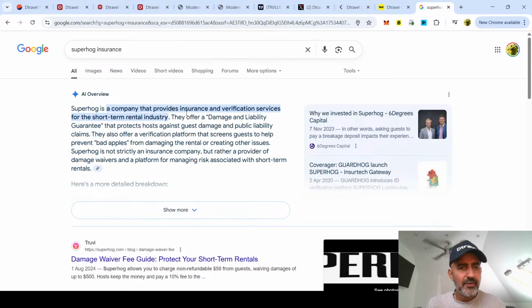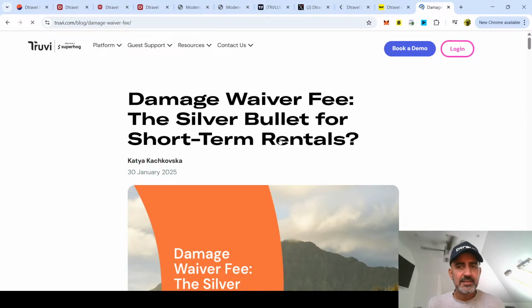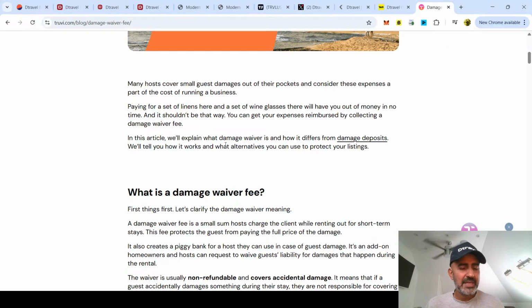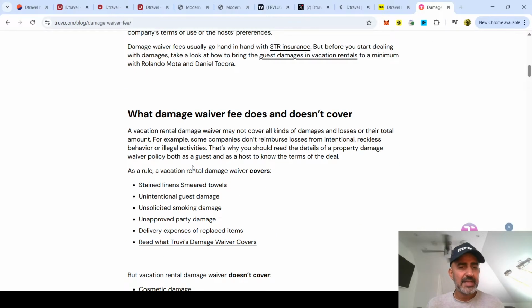Superhog is a company that provides insurance and verification services for the short-term rental industry. They offer a damage and liability guarantee that protects hosts against guest damage and public liability claims. See that? So we have a deal with them, and as long as they vouch and verify that the guest is screened, then they will insure that, and then they will deal with the insurance claim. Okay, so that's how it's guaranteed.